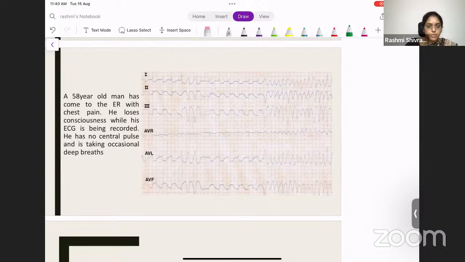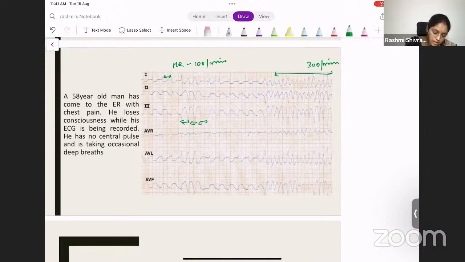He's come to you with chest pain. So what happens initially? The heart rate is around 100 per minute. Then it actually increases, maybe to around 300 per minute. Here you see they are wide complexes, right? They are wide complexes.